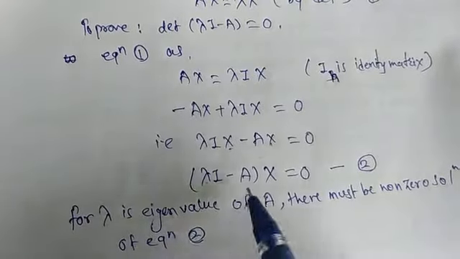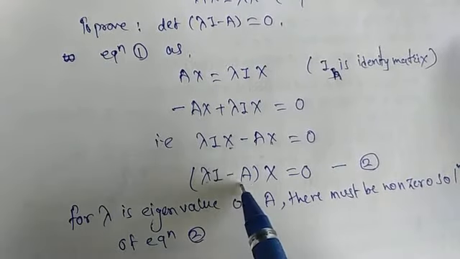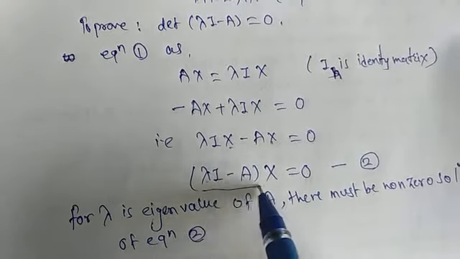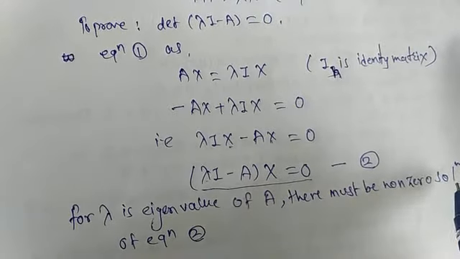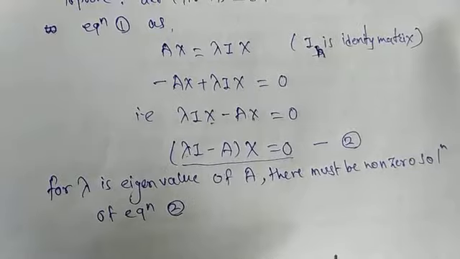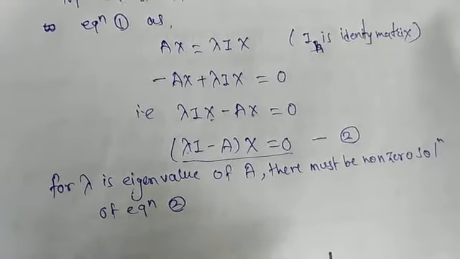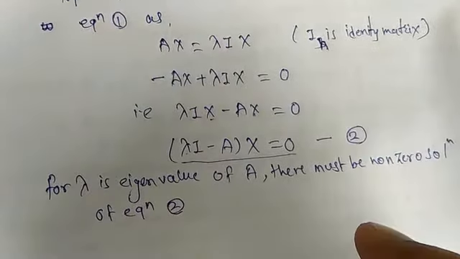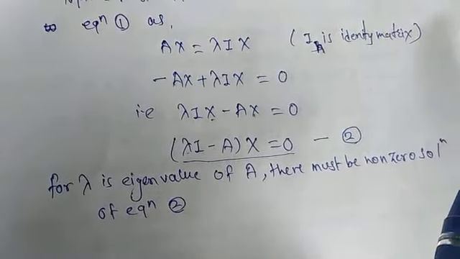That means it will be a non-trivial solution, so the values of x will not all be 0; we will get some non-zero values.